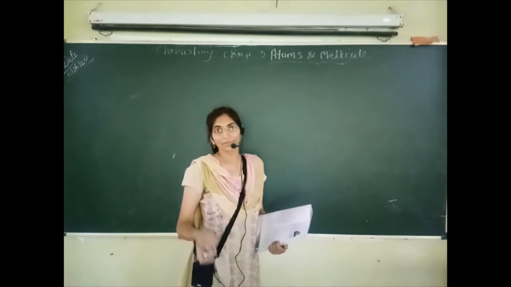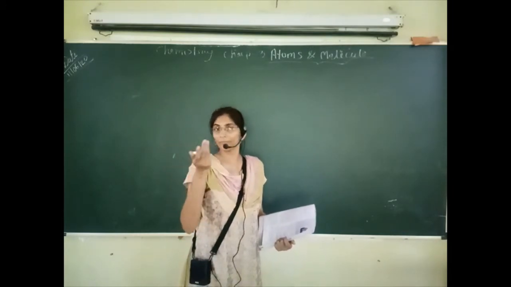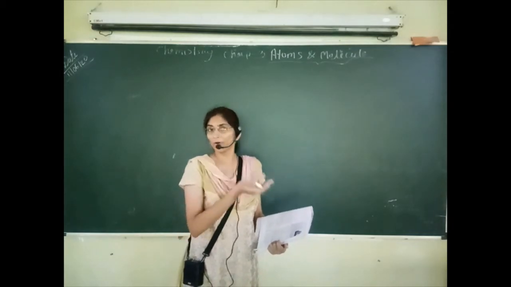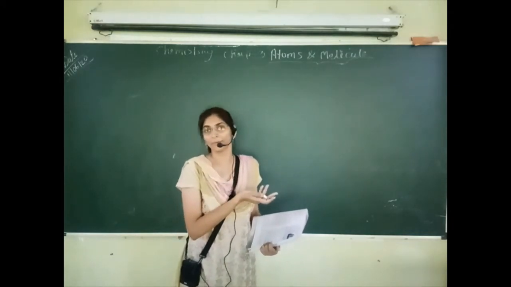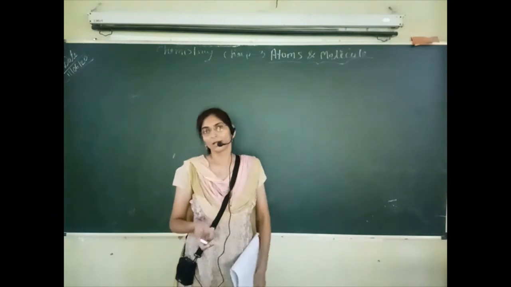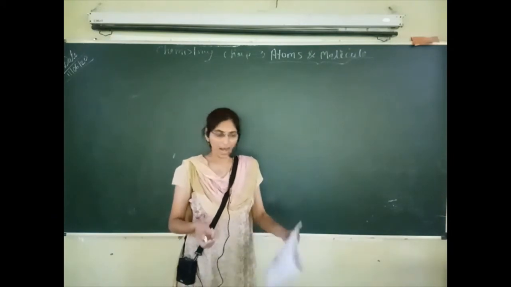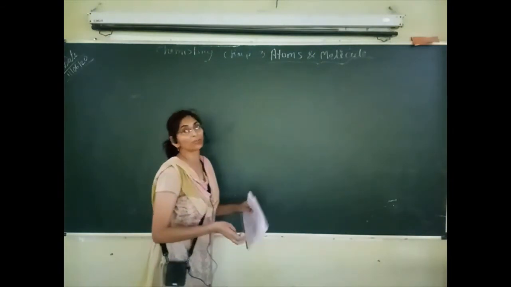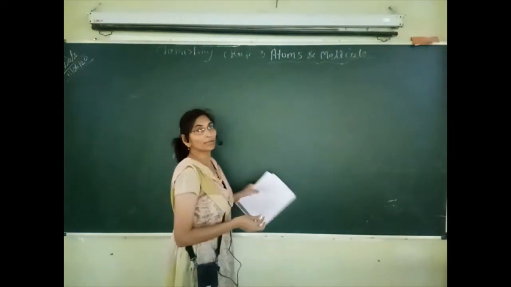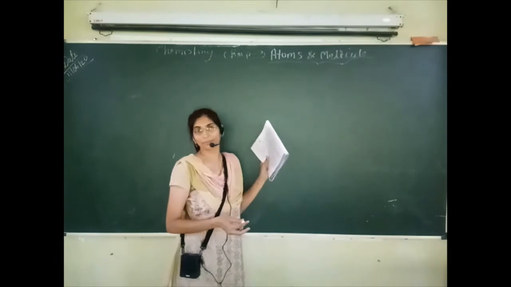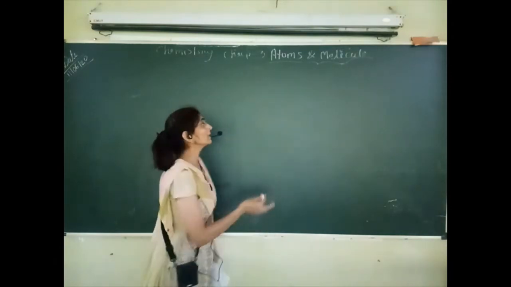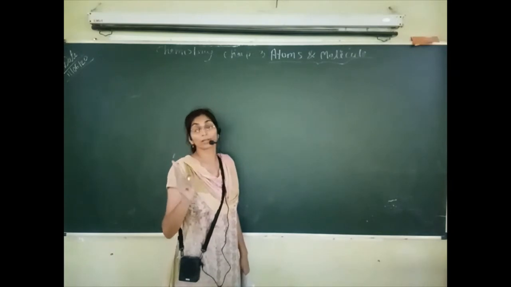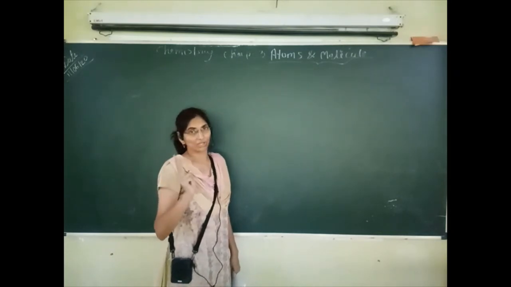Various experiments were performed by scientists at that time, and two scientists, Lavoisier and Joseph Proust, did experiments and derived two rules for chemical reactions.